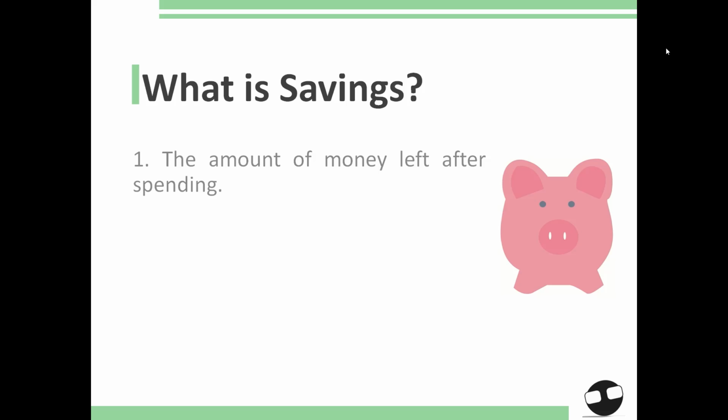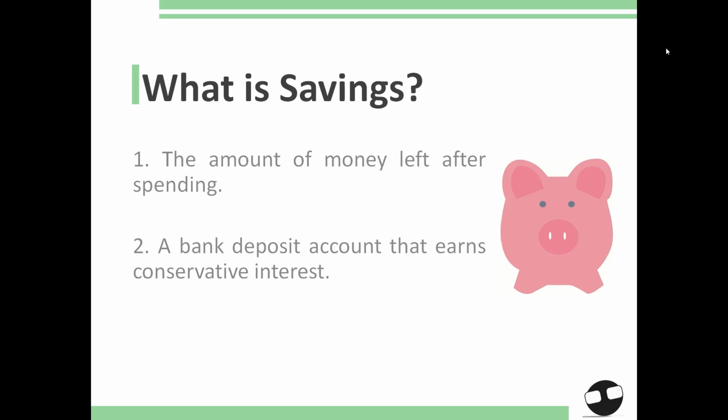Financial experts suggest that, in order to instill financial discipline, savings should be deducted first from income before spending anything. This will act as a forced savings, thereby ensuring a cumulative amount over time. Savings is the first step to investing. In the financial industry, savings is a bank deposit account that generates conservative interest. It is designed to preserve the capital while slowly taking in returns.